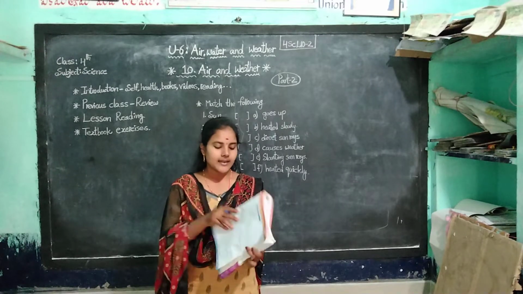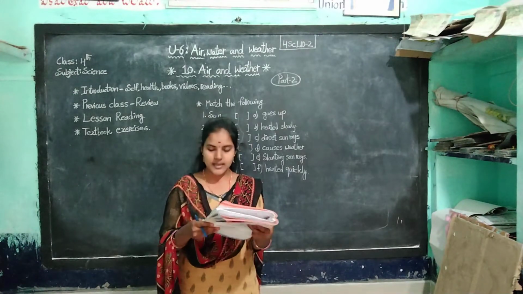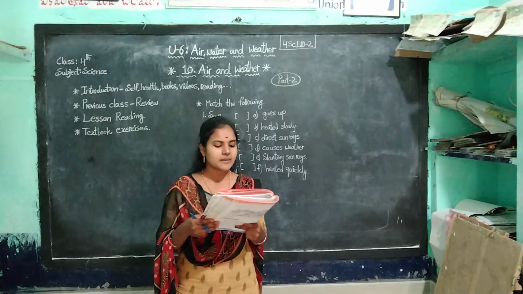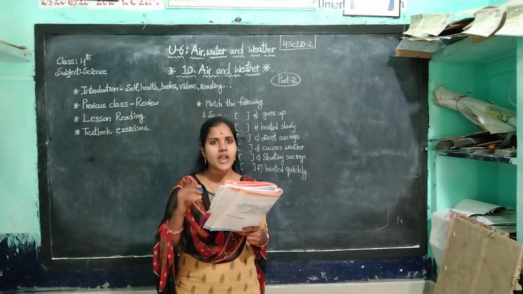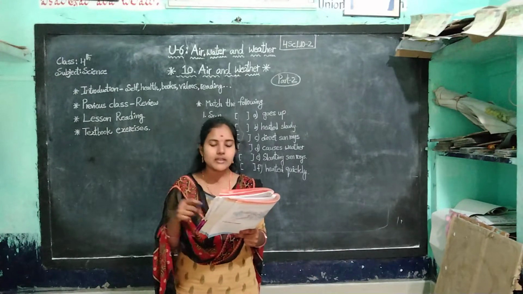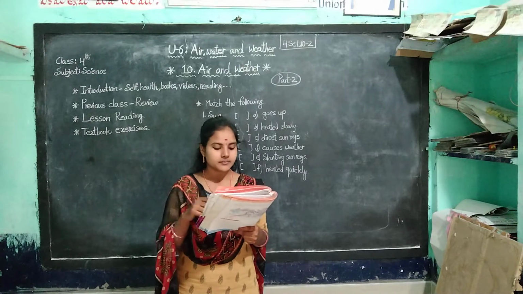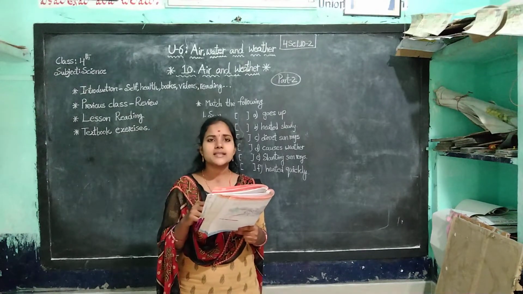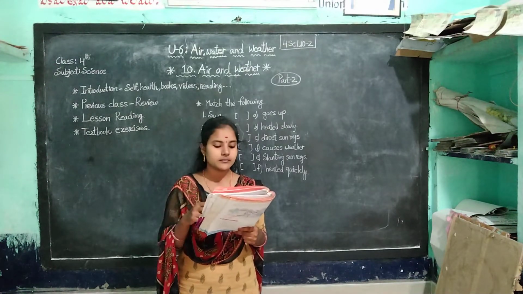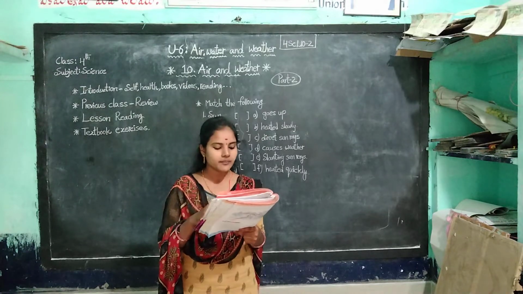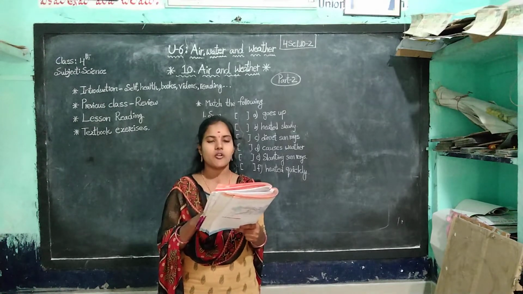And next you see the fill in the blanks. It is page number 81. There are some give reasons for the following. You have to fill up, children. You think and fill up that. There are some fill in the blanks and you have to write the reasons for that. And next one, give one word for the following.